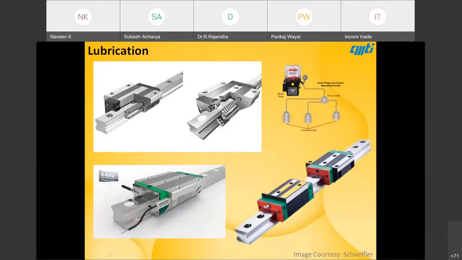Coming to lubrication, generally in machine tools a centralized lubrication system is adopted for, say, 3-axis LM guideways and also ball screws. We pump the lubricant continuously if it is oil, and if it is grease, frequently, once in a week, once in a month, once in 2 months, depending on the manufacturer specification. When there is a shortage of lubrication, we monitor it through pressure gauges.